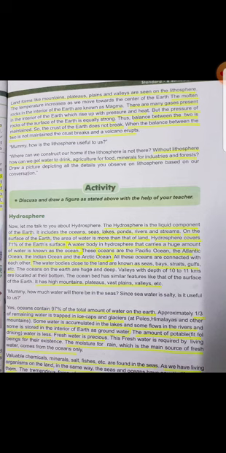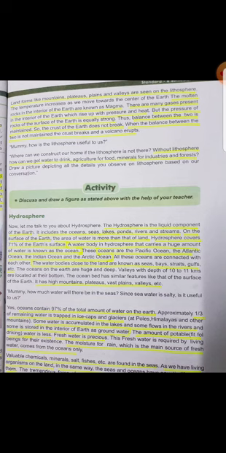Mummy, how is the lithosphere useful to us? Now Dhanvin is asking how is lithosphere useful to us? What is the importance of lithosphere? So where can we construct our home if the lithosphere is not there? If the layer of the earth is not there, we will not be able to build a home and we will not be able to live in it.